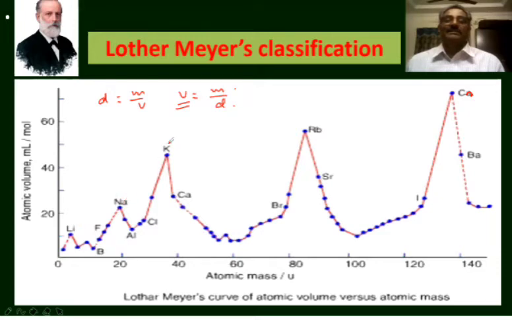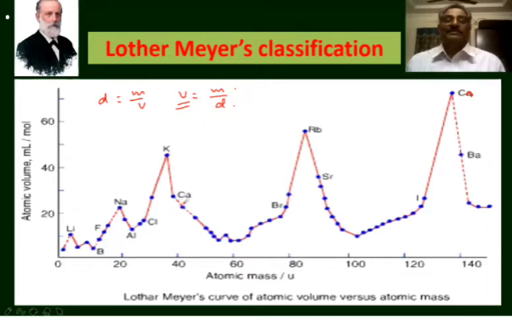All these alkali metals are highly electropositive in nature. All these form monopositive ions. They have a high tendency of losing electrons. And these elements possessing the similar properties occupied the peaks of the curves.